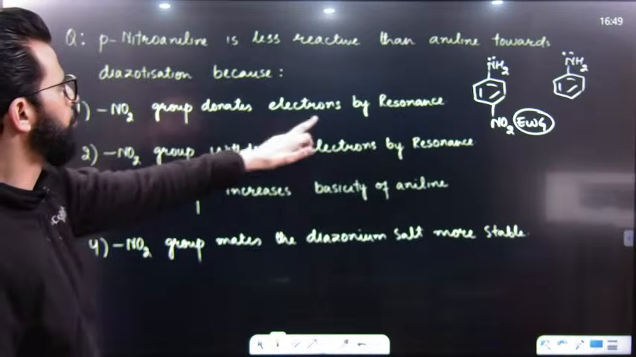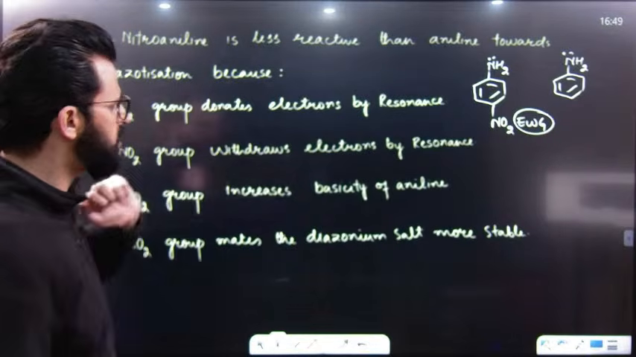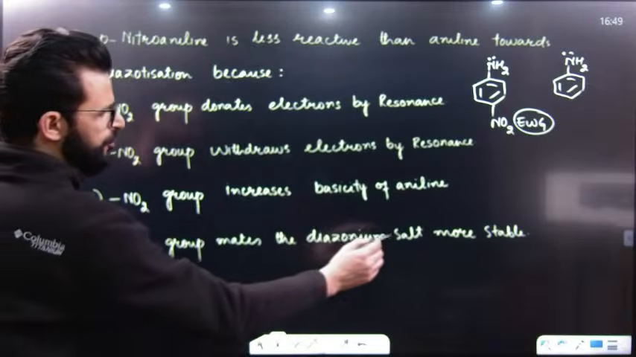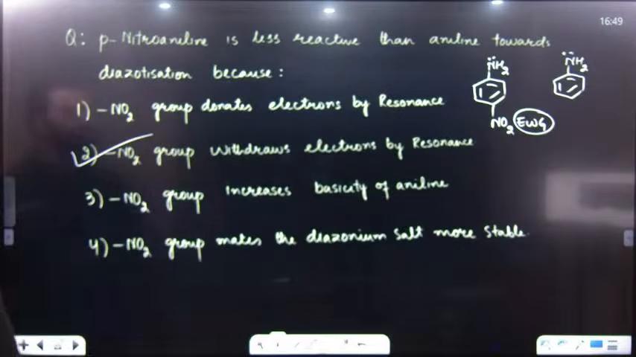Does the NO2 group donate electrons? No. Does the NO2 group withdraw electrons by resonance? Yes. Does the NO2 group increase basicity? No. Does the NO2 group make the diazonium salt more stable? No. The NO2 group withdraws electrons.